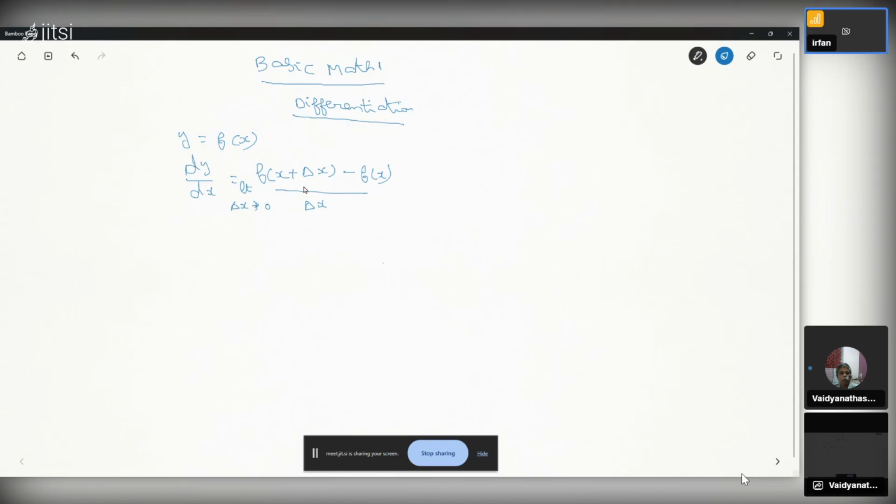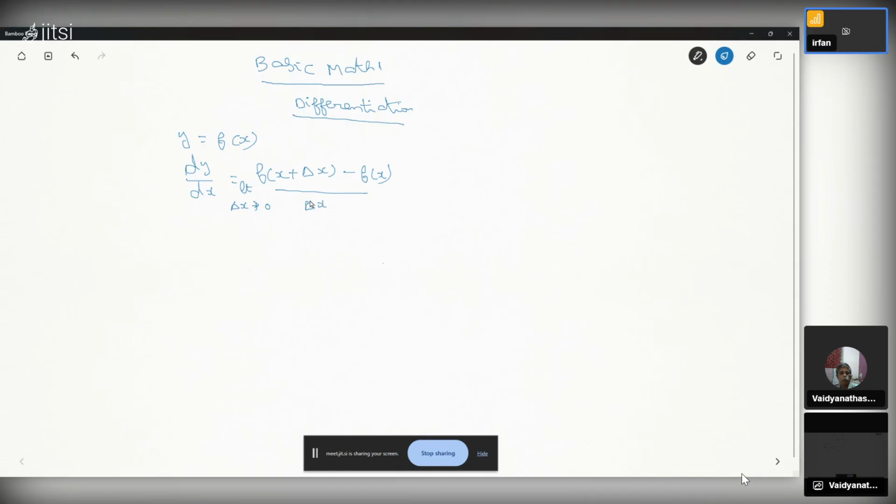It means changing the function value f of x. This first term is a change in f of x from f of x. That is a net change in y. It is a ratio of change in y divided by change in x when delta x is very, very small. It is tending to 0. It is the limit. This is the meaning of derivative.